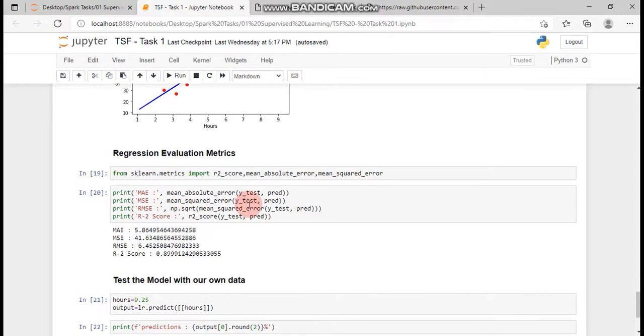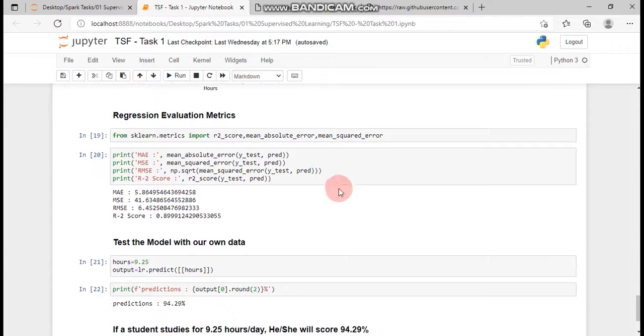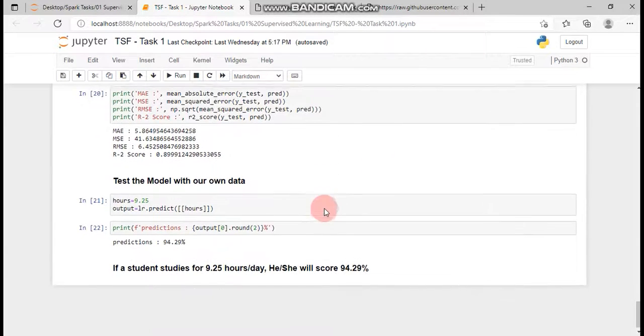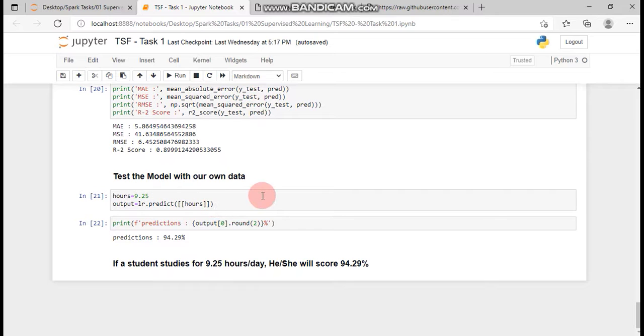I am importing r2_score, mean_absolute_error, and mean_squared_error from the scikit-learn library. These are the outputs. I am testing the model with our own data, which is 9.25, which shows the output as 94.29%. So thus we conclude that if a student studies for 9.25 hours per day, he or she will score 94.29%. Thanks for your patience.